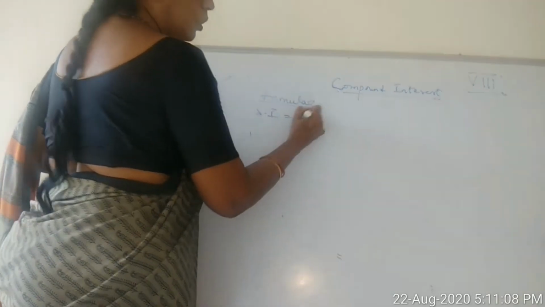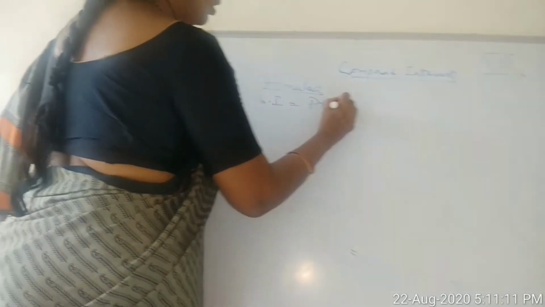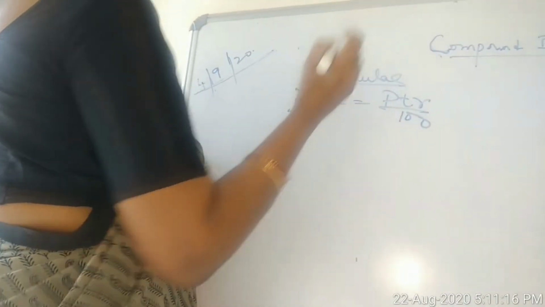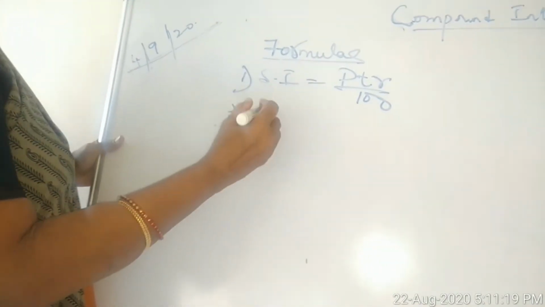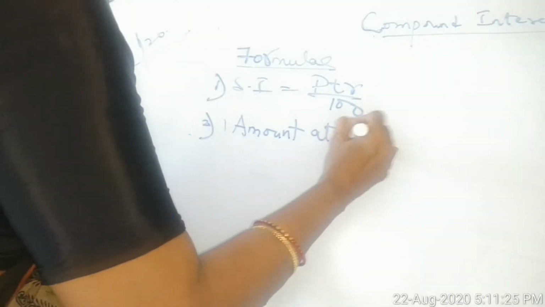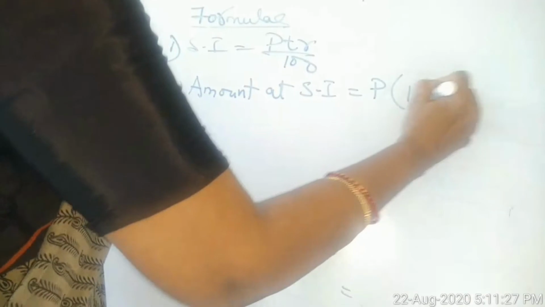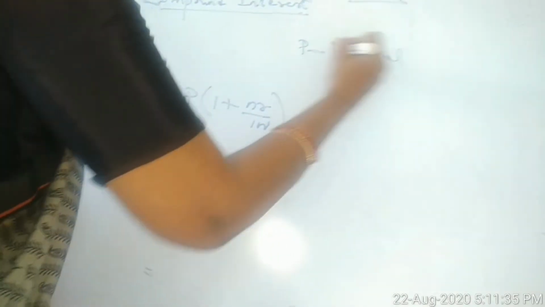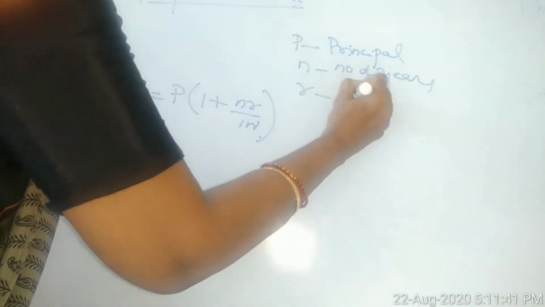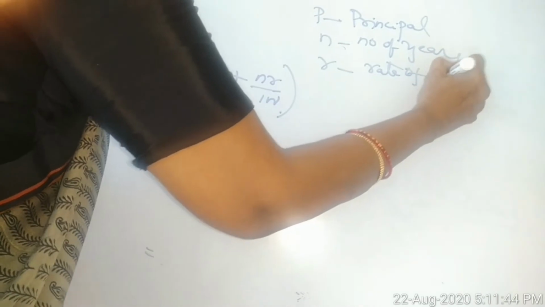SI is equal to PTR by 100. Second, amount at SI is equal to P into 1 plus NR by 100. P is for principal, I think all of you know that, girls. N stands for number of years and R stands for rate of interest.